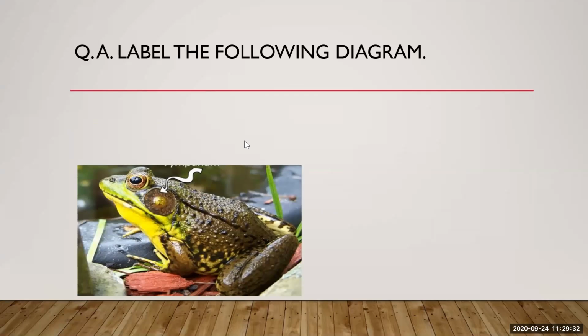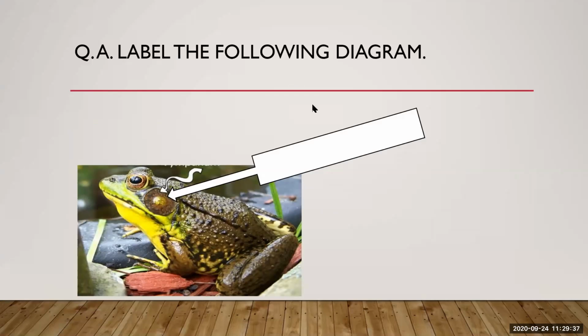See here. Now you just have to name this part of this animal. Here I can see Chandni Goshala. Unmute yourself, Chandni.